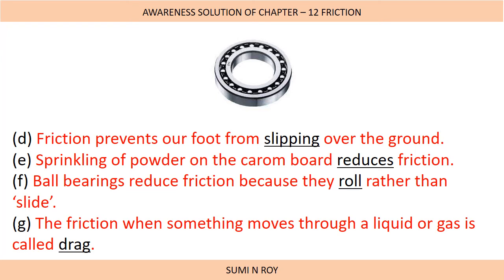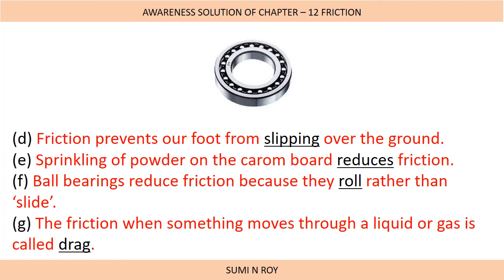Next question, friction prevents our foot from dash over the ground. Friction prevents our foot from slipping over the ground. Next, sprinkling of powder on the carom board reduces friction because the powder covers the irregularities and makes the surface smooth. On a smooth surface, the friction will be very less. Next, ball bearings reduce friction because they dash rather than slide. Ball bearings reduce friction because the small balls roll rather than slide, and because of that friction is reduced.